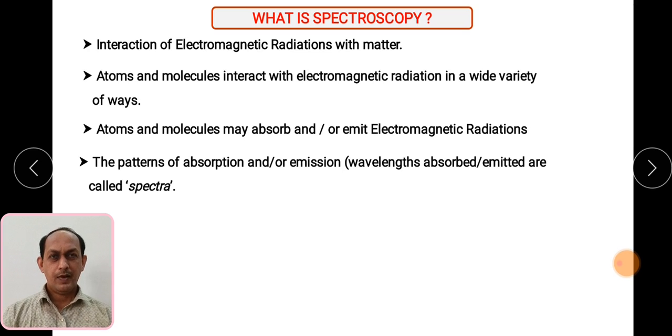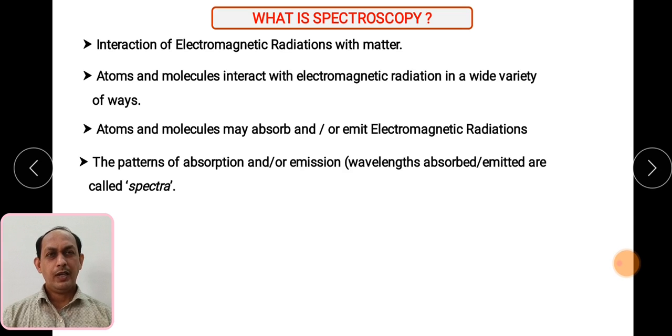So let us revise some of the things. First of all, we try to understand what spectroscopy is. As we have come to know, it is the interaction of electromagnetic radiation with matter, and based upon that, when the electromagnetic radiation is irradiated or bombarded on the molecule, whatever response is given by the molecule is recorded in the form of spectra.